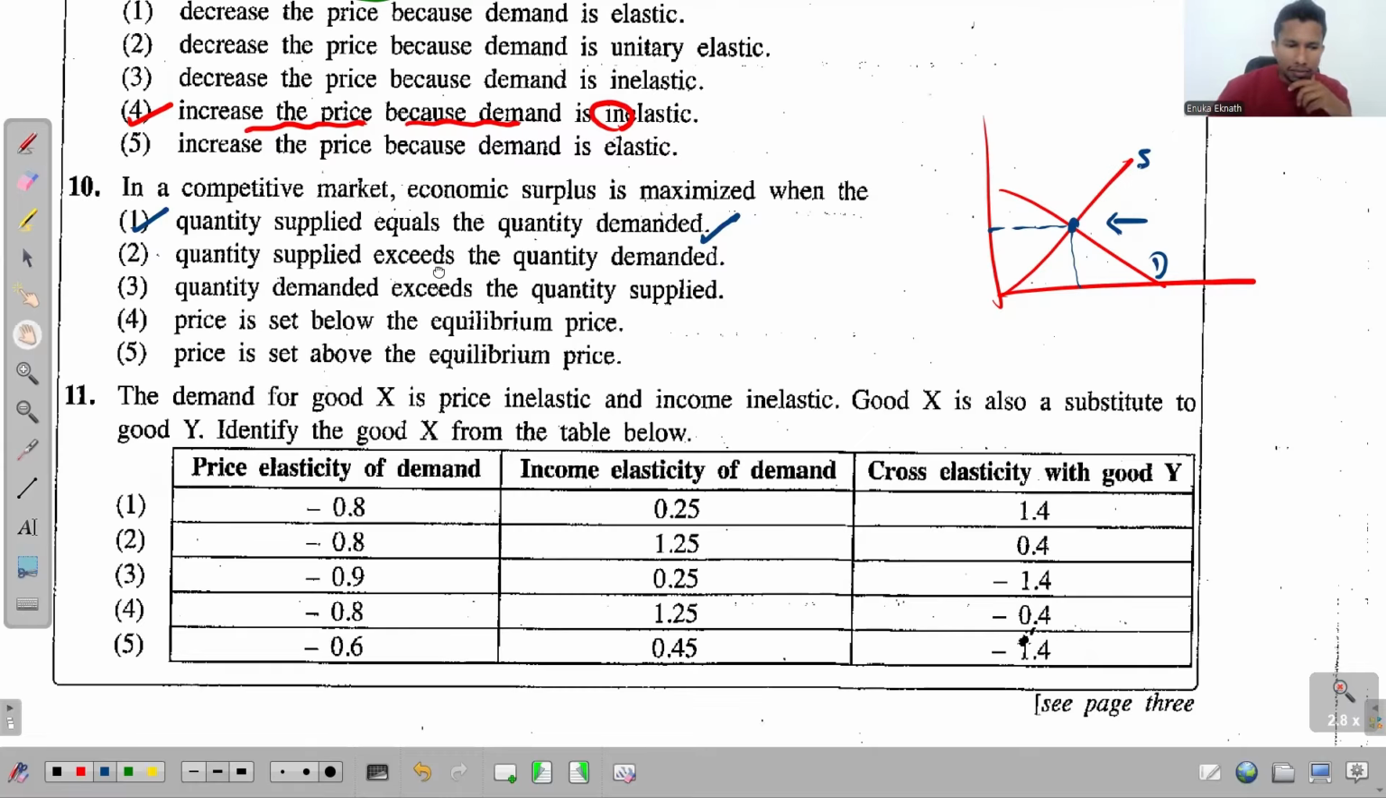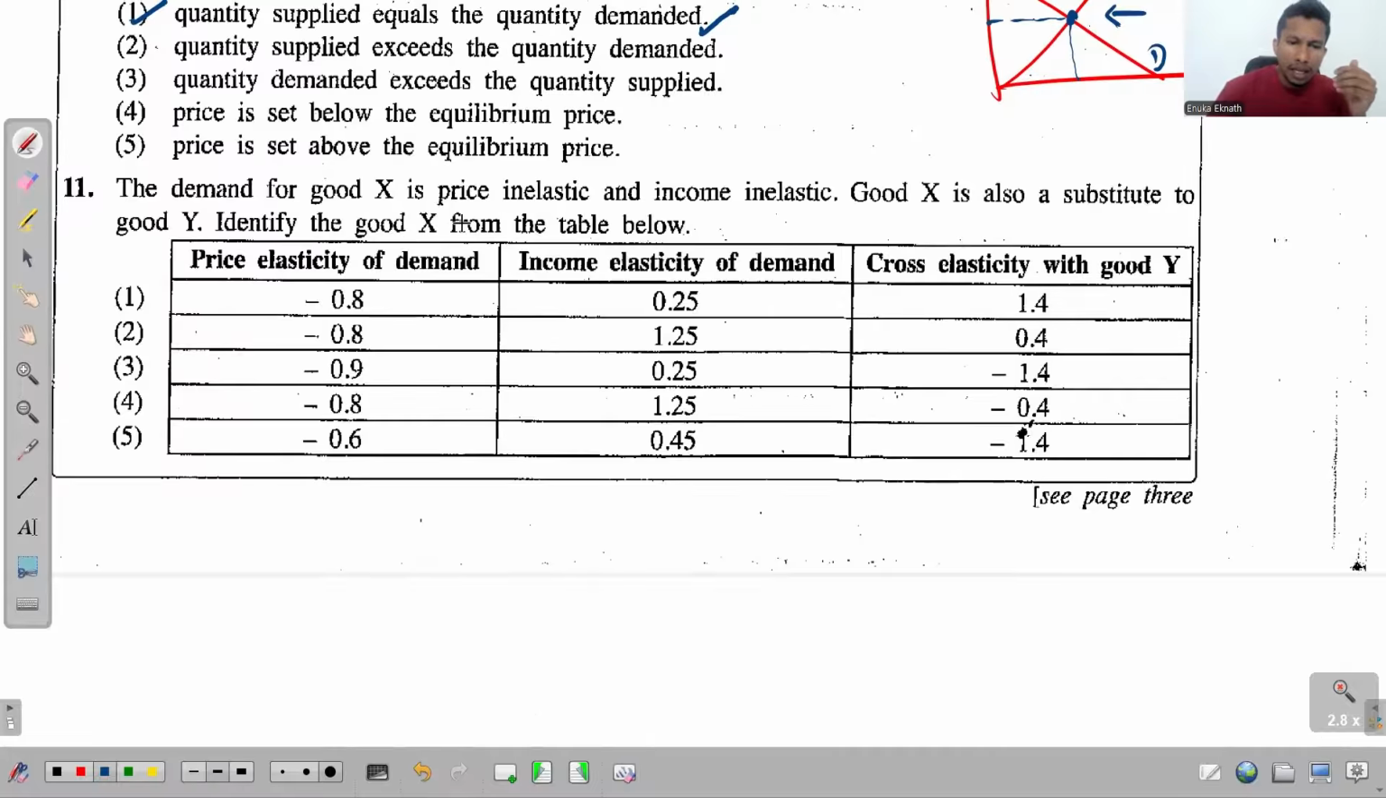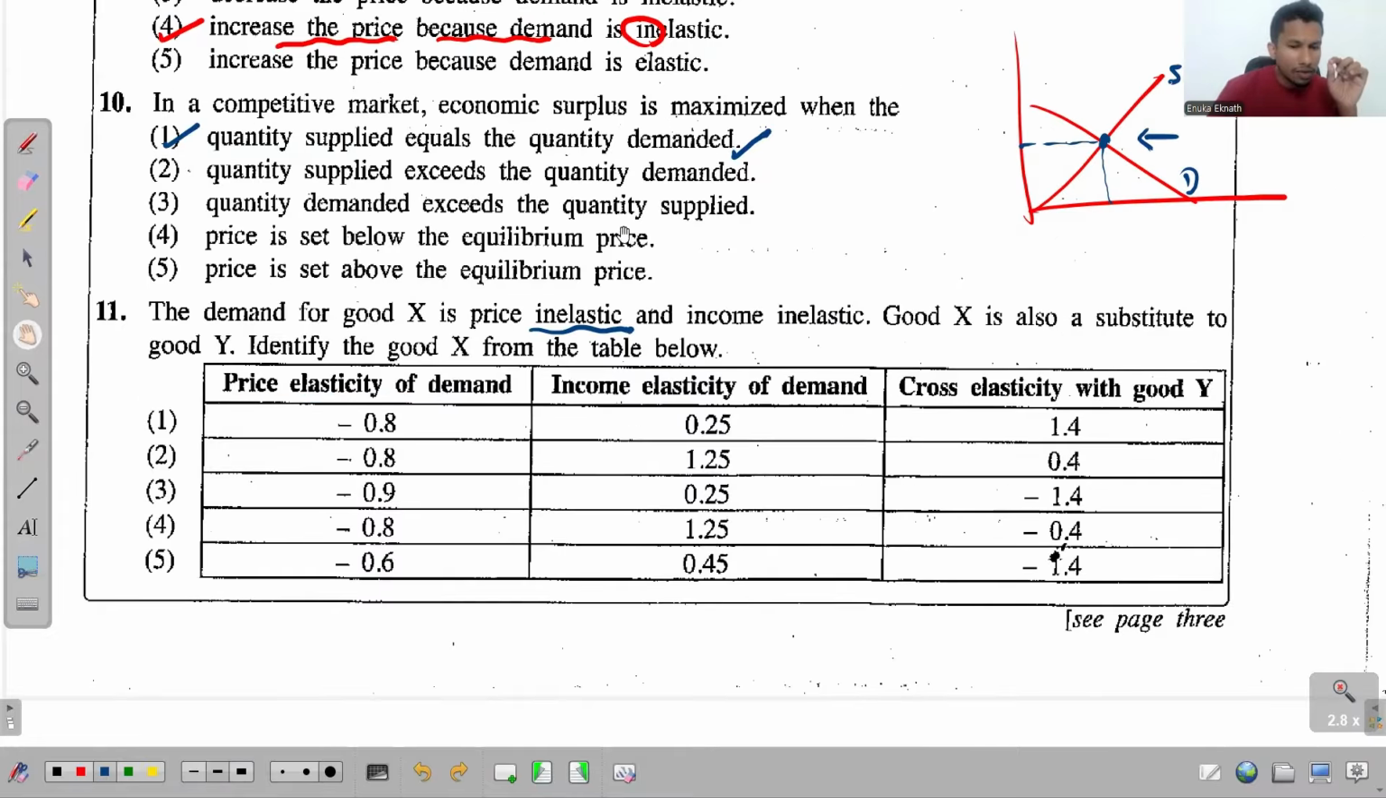Right. 11th one. The demand for good X is price inelastic. Okay. If it is inelastic, when you calculate the PED, it has to be a value less than 1. If not, it has to be a value between 0 and 1. See that now? If you look at the PED in all these 5 options given, in all the options, PED is between 0 and 1. So you cannot find an answer based on this. All of these are possible values for PED if it is inelastic.